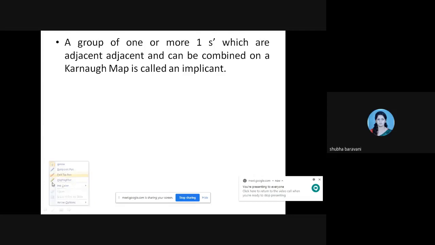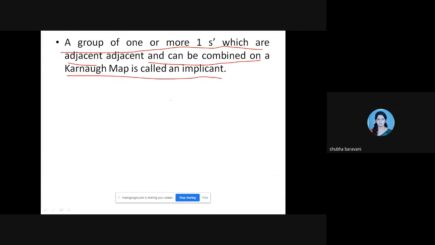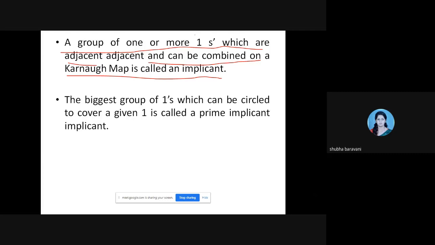Yes, ma'am. Okay. So a group of one or more ones which are adjacent and can be combined on a Karnaugh map is called an implicant. Okay, I'll explain this with an example.